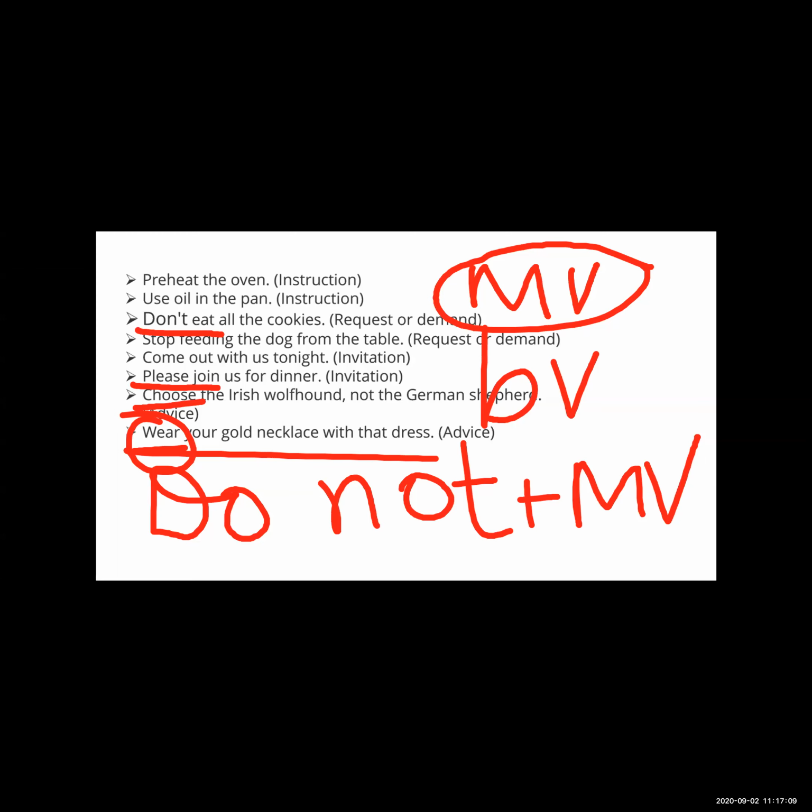It usually does not begin with the subject but directly with the base verb, and the subject, you, is understood.